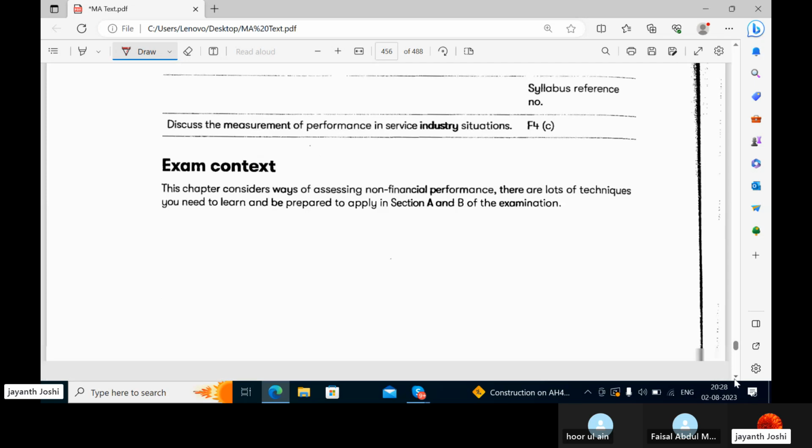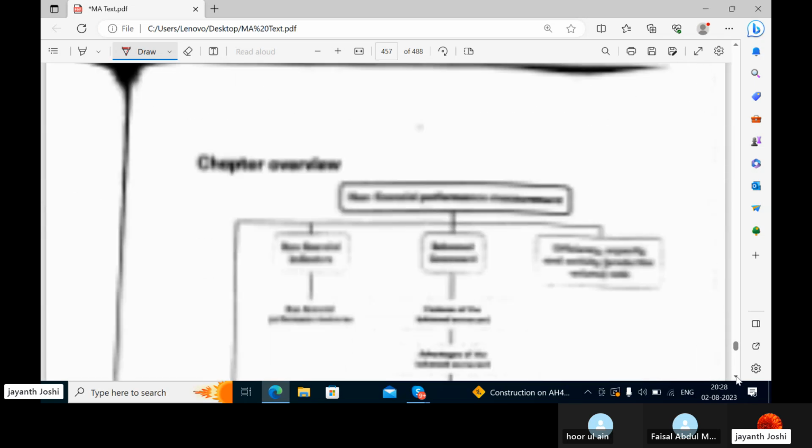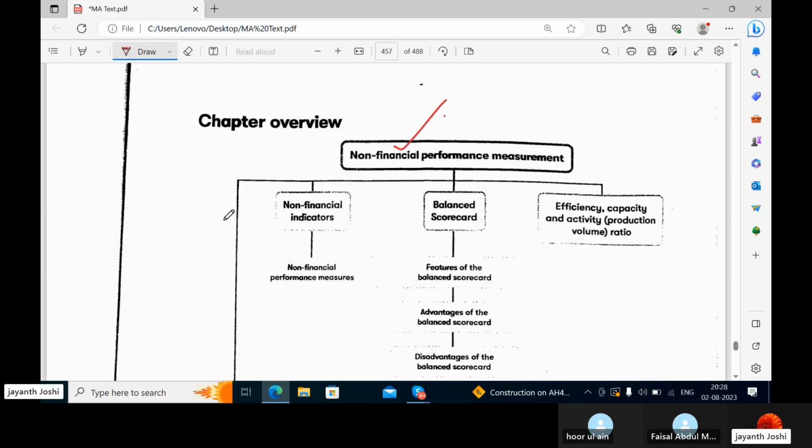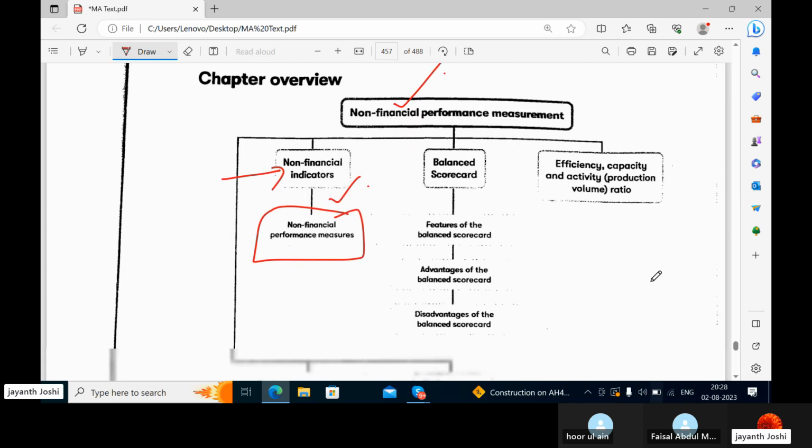So let's start this. What we are going to learn in this topic: non-financial performance measurement, non-financial indicators, non-financial performance measures. We are going to see how we can measure the performance of a company in non-financial aspects. That means where finance is not involved. We are not giving emphasis to money or cash flow or any kind of such stuff. We are going to check the performance of the company in all those areas where money's involvement is not there.